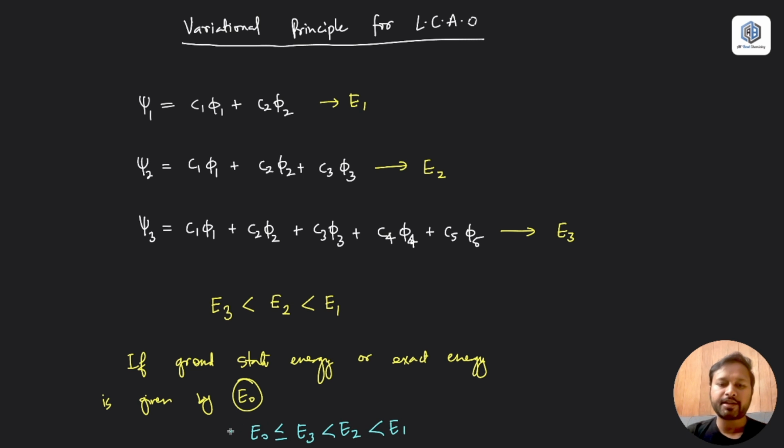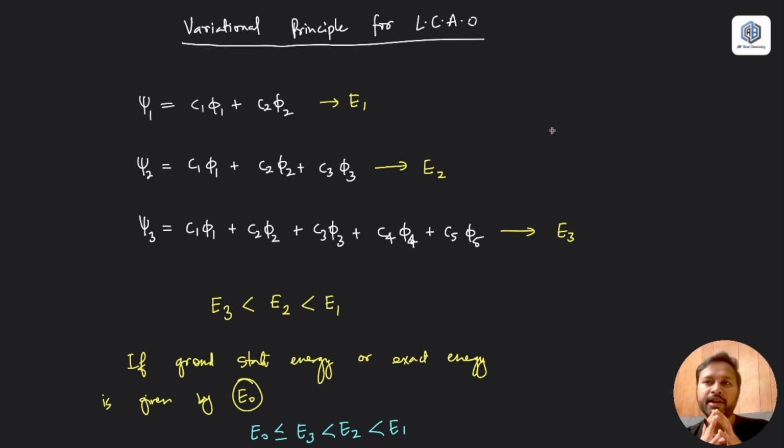Now remember that the exact energy or ground state energy is always lowest. To get a physical understanding of it, any system is considered to be stable if the energy is lowest over there.